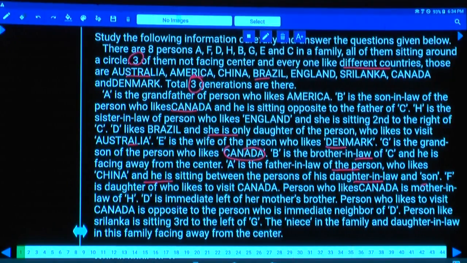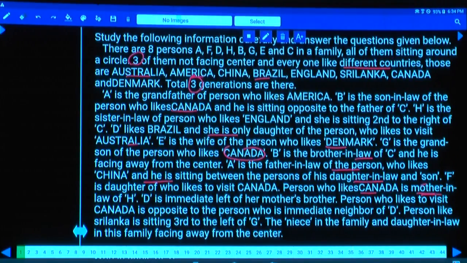Now a son-in-law is there, daughter-in-law is there, and to that person A, isn't it? Hence as this person A, the person who likes Canada is the mother-in-law. Mother-in-law is there, Canada is the mother-in-law, and Denmark, hence these 2 persons are married to each other. It should be the first generation, see here.